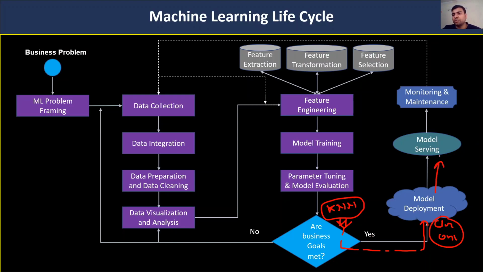Once we deploy, real customers come in. Any customer comes to the bank and needs a personal loan or a house loan, anything. The bank will check their credibility with the help of this prediction model. They will ask for some input from the customer, feed that input in, and as per the model, the bankers decide whether to give the loan or not. This is how the model works.